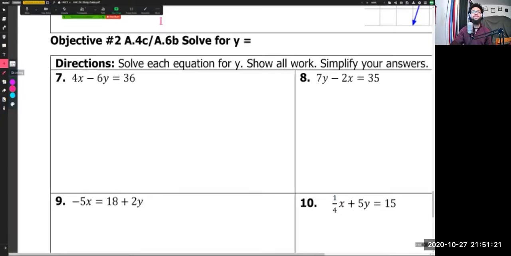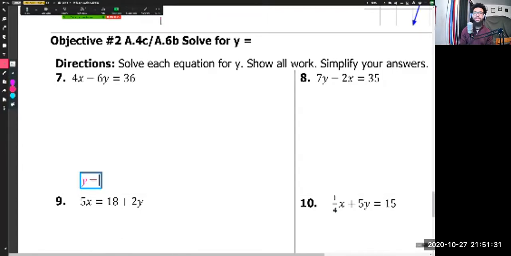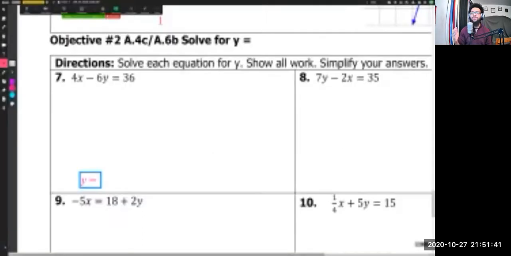So let's begin. Number 7 says 4x minus 6y is equal to 36. We are solving for y. Our end goal when we are solving for y is to get something that looks like y equals whatever comes after that. We don't know right now, but we will once we solve it. So keep that in mind as we go through this process. We want something that looks like y equals. So my first step, I have this 4x minus 6y is equal to 36.